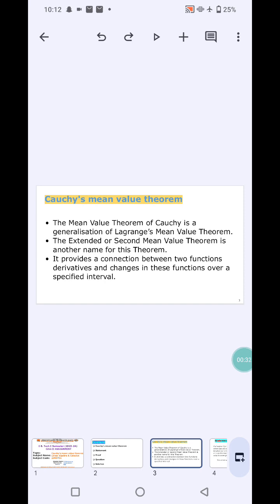The mean value theorem of Cauchy is a generalization of Lagrange's mean value theorem. The extended or second mean value theorem is another name for this theorem. It provides a connection between two functions, their derivatives and changes in these functions over a specified interval.